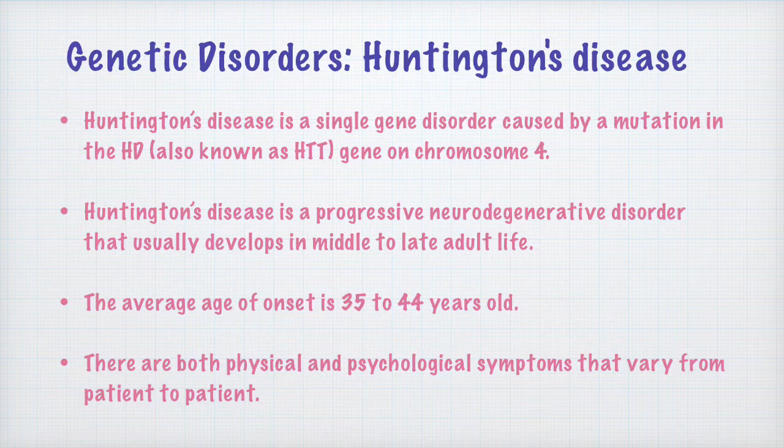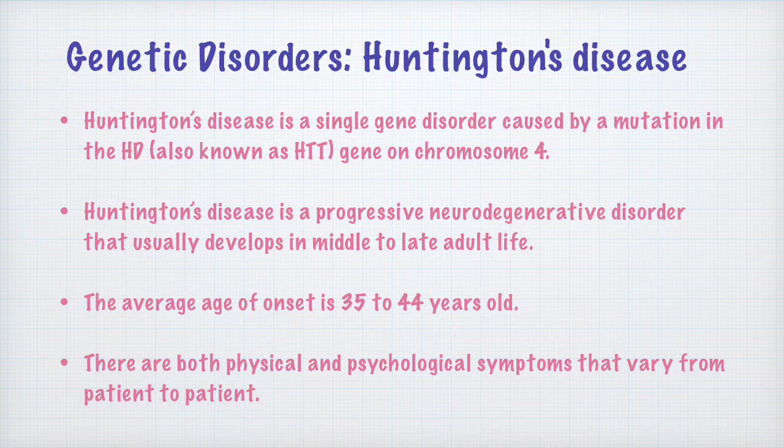So as time progresses, the individual suffering from Huntington's disease experiences a progressive, consistent degeneration within the neurons. Huntington's disease develops usually in middle to late adult life. The average age of onset of Huntington's disease is 35 to 44 years.